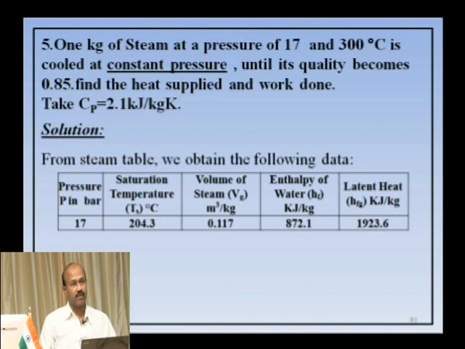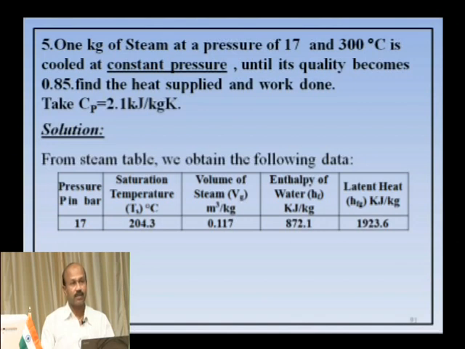1 kg of steam at a pressure of 17 bar and 300 degree C is cooled at a constant pressure until its quality becomes 0.85. Find the heat supplied and work done, taking Cp as 2.1 kilojoules per kg Kelvin. So, first you identify the initial condition of steam, pressure of 17 bar and 300 degree C. Once the temperature is given, automatically it is a superheated steam. The value of 300 degree C is T sup.